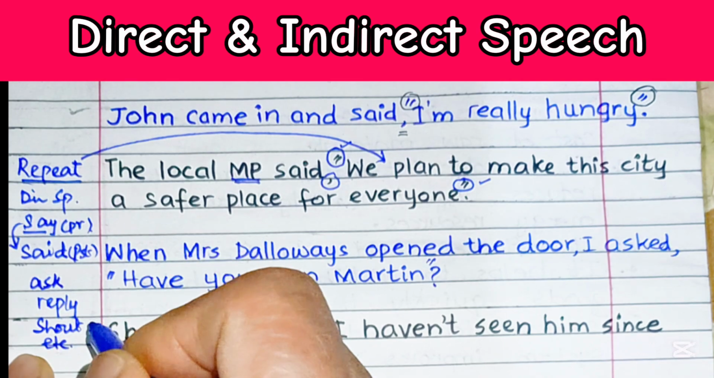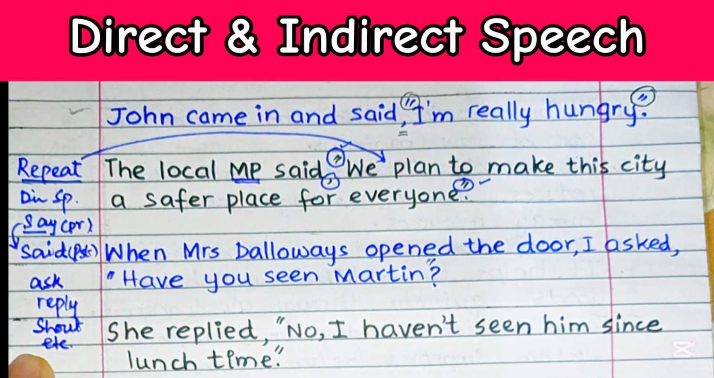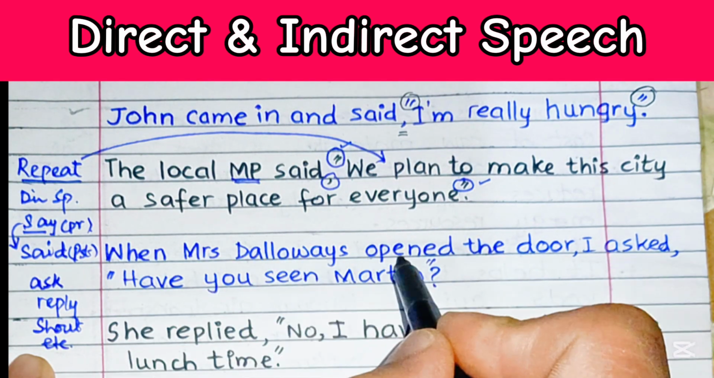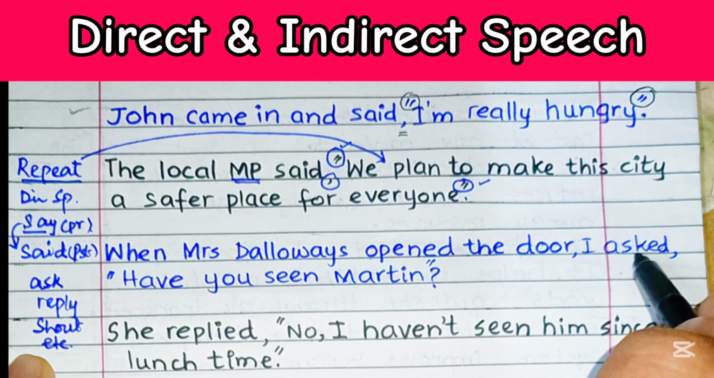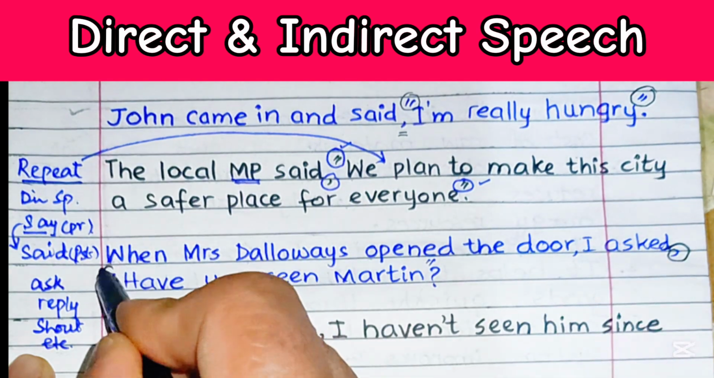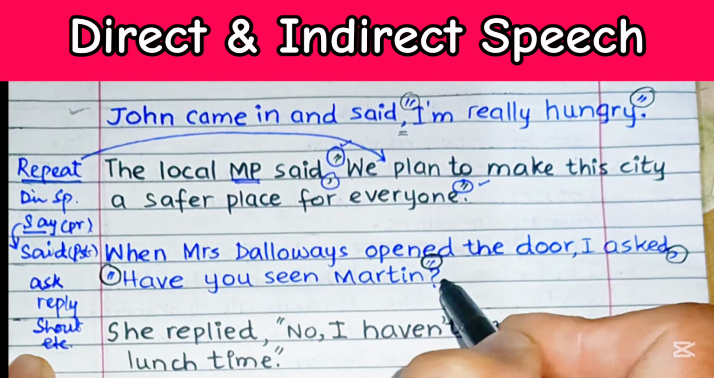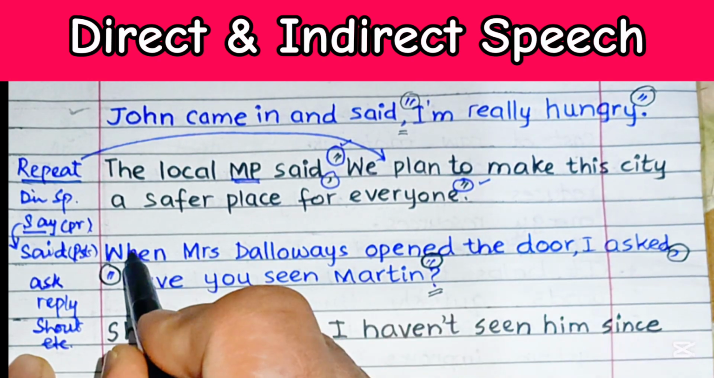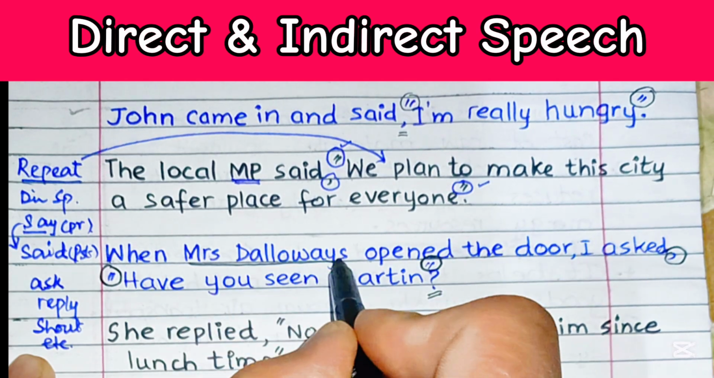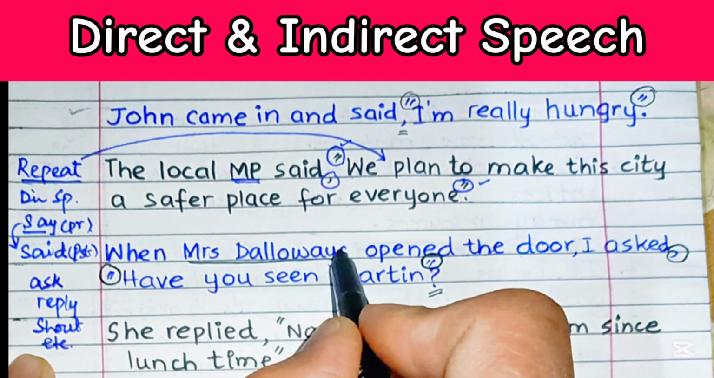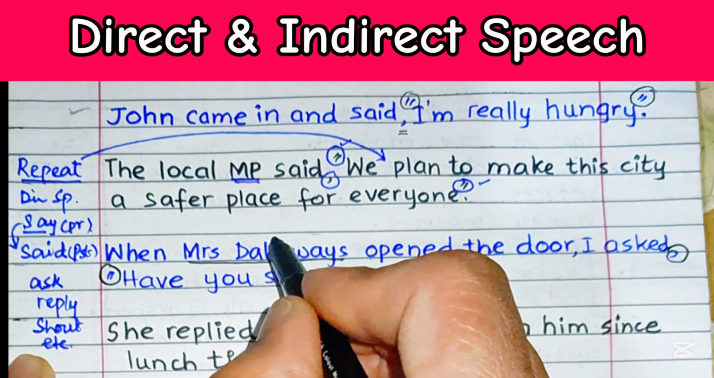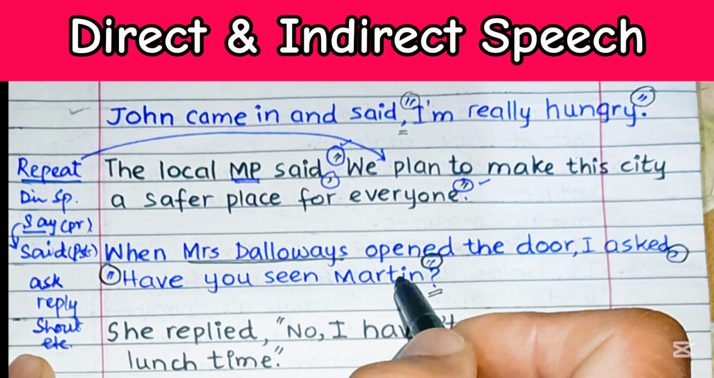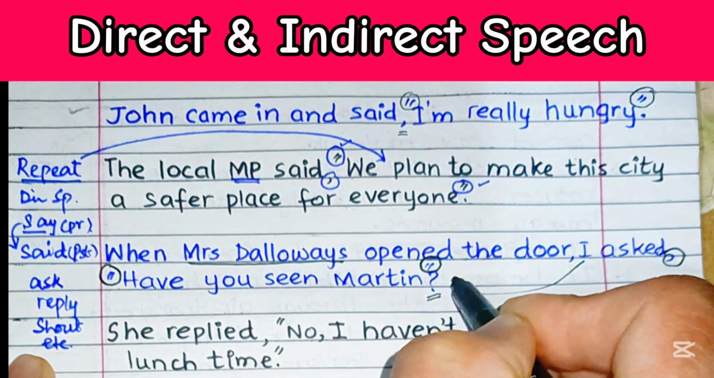There are so many. When Mrs. Dalloway opened the door, I asked, and then there is a comma over here, and we have these double quotation marks and a question mark as well: "Have you seen Martin?" So this is the question that was asked by this person, I. These are the actual utterance by this person.